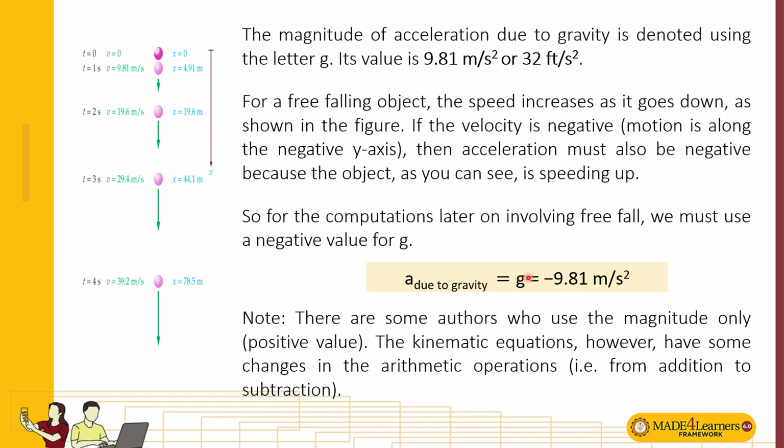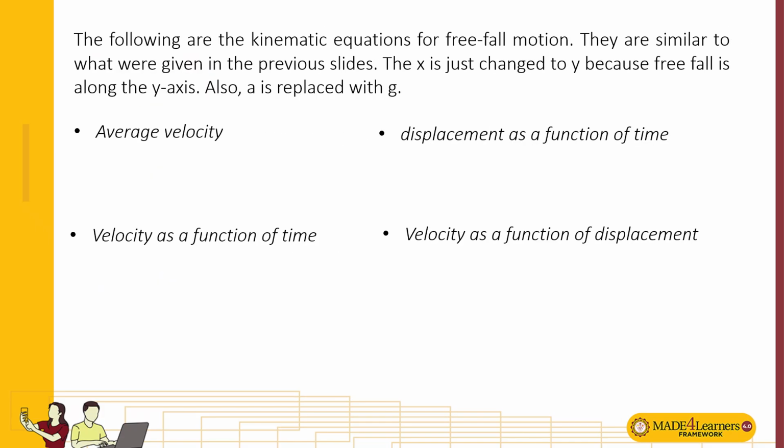Some authors use the magnitude only in the computations because the equations they are using are already derived with some conditions. But take note that for the three kinematic equations shown earlier, there are changes in the arithmetic operations from addition to subtraction, so we use the negative value for the computations if we use those kinematic equations.